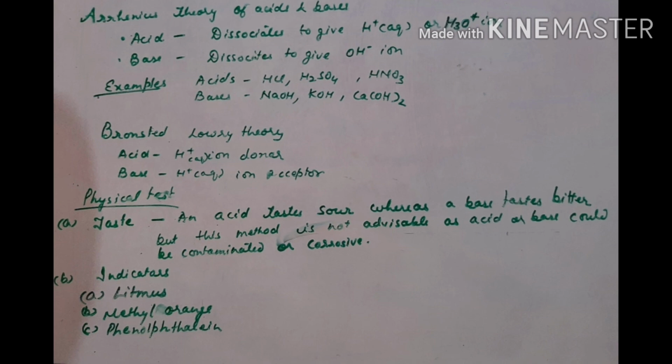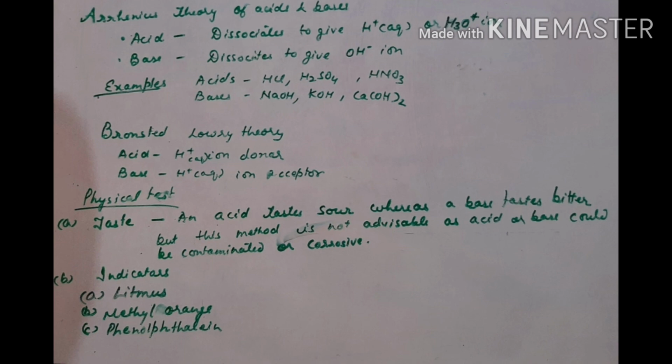Litmus is also available as strips of paper in two variants, red litmus and blue litmus. An acid turns a moist blue litmus paper to red. A base turns a moist red litmus paper to blue.